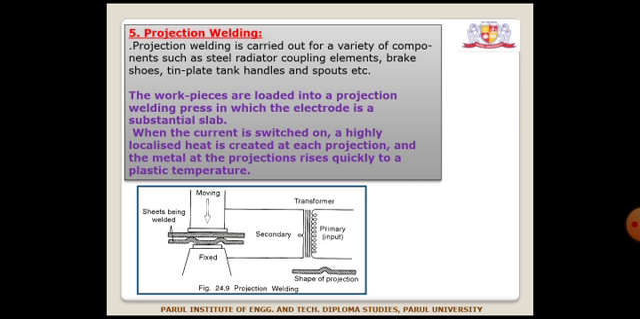The last type of resistance welding is projection welding. Projection welding is carried out for a variety of components such as steel radiators, coupling elements, brake screws, steam plates, tank handles, and spouts. The workpieces are loaded into a projection welding press in which the electrode is a substantial slab. When the current is switched on, highly localized heat is created at each projection, and the metal at the projection rises quickly to a plastic temperature.